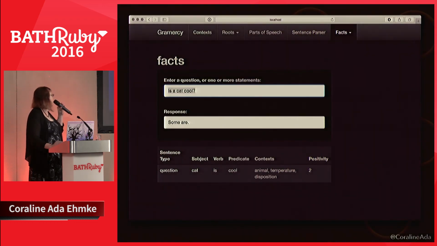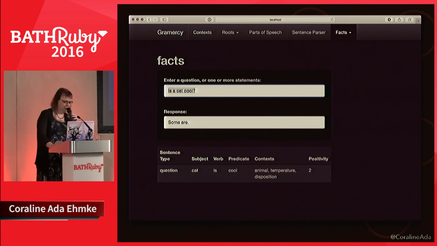And again, we can ask questions that require inference. So, is a cat cool? Because we said that Elfie is cool and Elfie is a cat, Sophia knows to say that some cats are in fact cool.